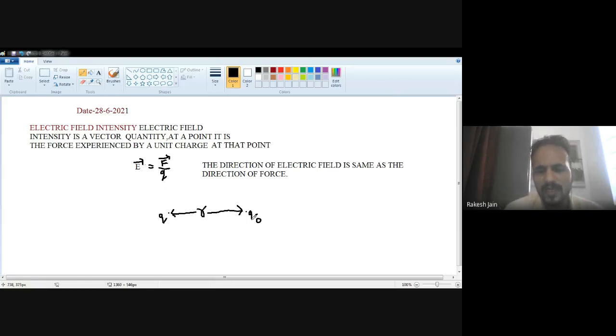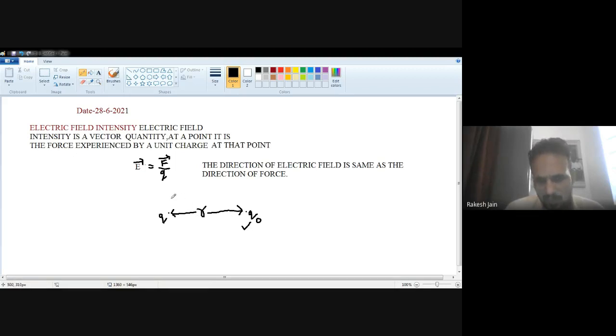So that's why it is a point charge. It means I am talking about this charge. What I want to calculate is the electric field intensity at this test charge Q0. That's why I separate the names point charge and test charge, nothing else. Actually, point charge and test charge differ a little bit, like the point charge is larger compared with the test charge. So let's suppose there are two charges, Q and Q0, separated by a distance R.